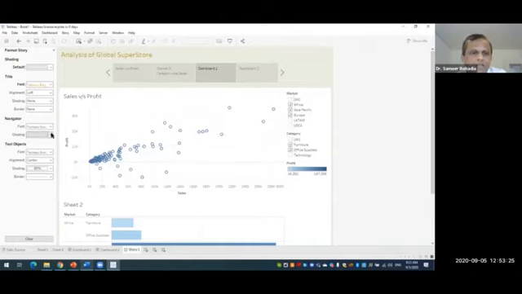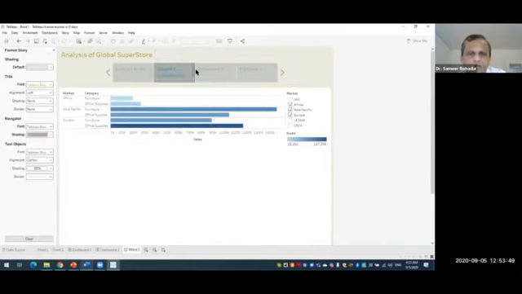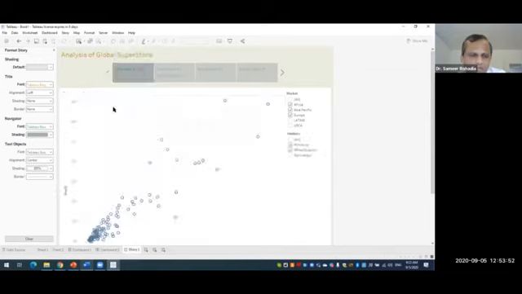Then the next one is navigator. Navigator is this one. These are the navigators. So we can change the font size, we can change the color, make it bigger. We can play with this, we can do some shading also, if it is required. So this is about navigator, and then we have the text box. If we put some kind of text box over here, then we can also do the formatting of the text box.